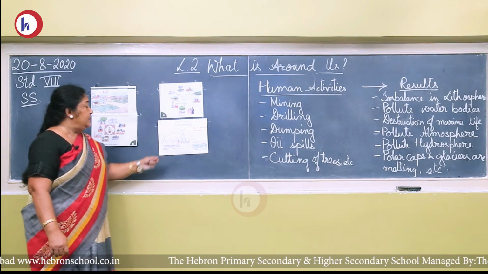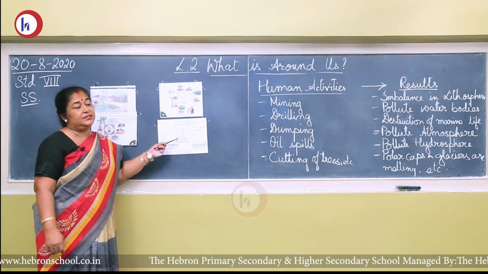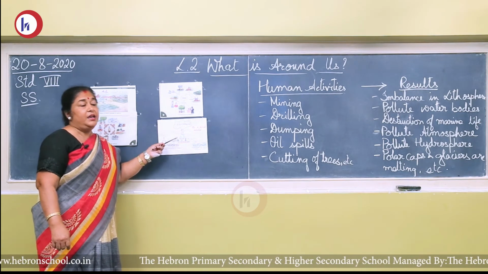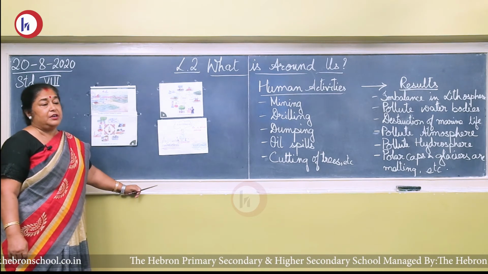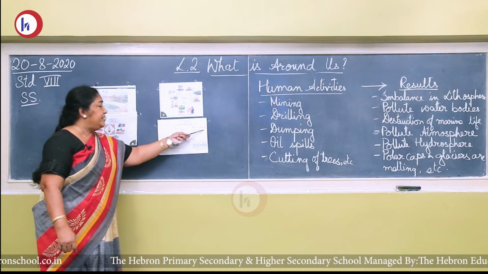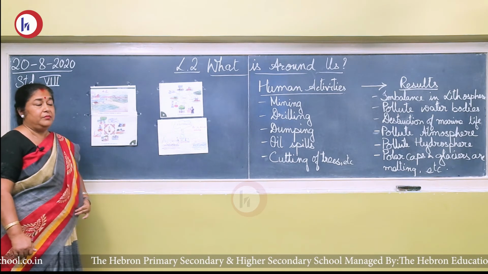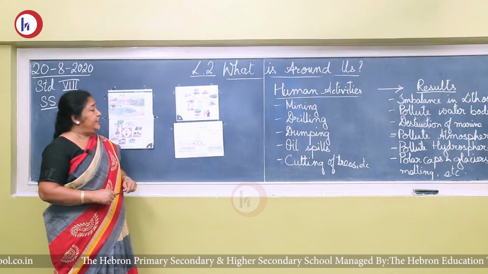Now, if one organism, if one link is wiped away from the land, then it becomes very difficult for man to survive on the earth. So it is a very delicate balance which we have to maintain, and we have to keep it in mind. It's a very delicate balance.